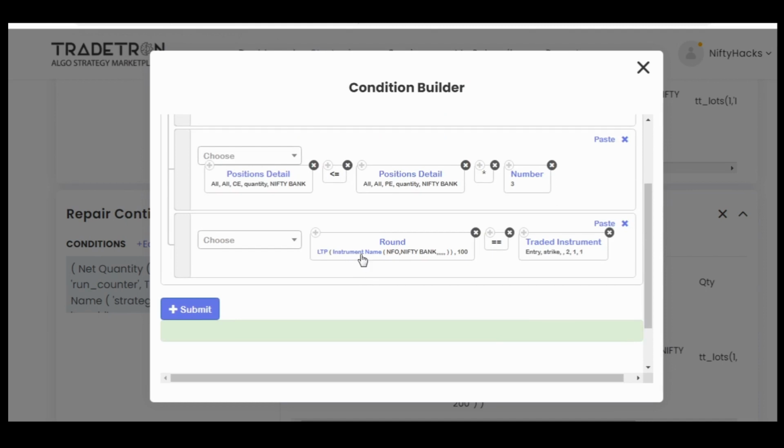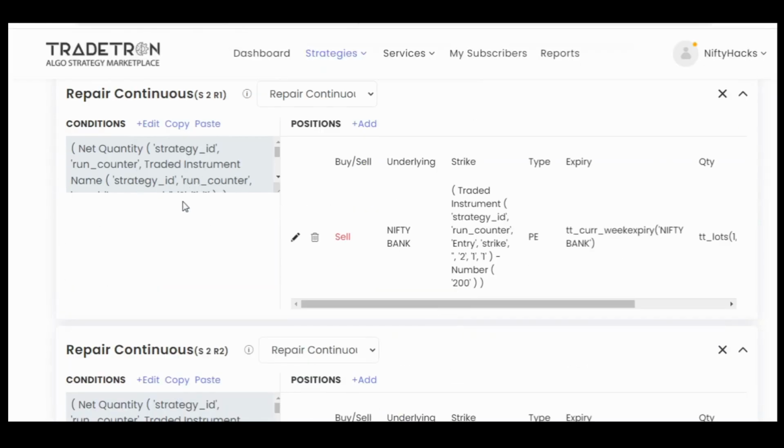And yes, again, the current ATM based on the spot price of Nifty Bank should be equal to entry strike 211. So this is another thing. So easy, I guess. So if this condition is true, we want to sell out of the money put.